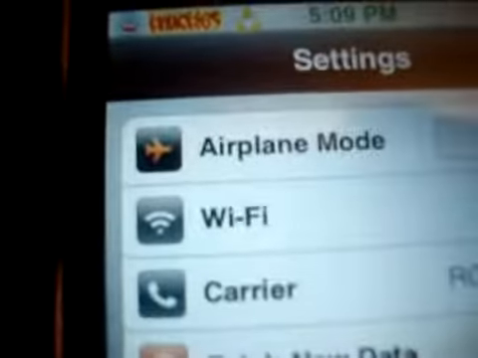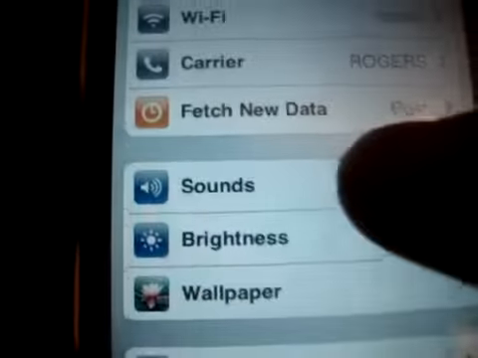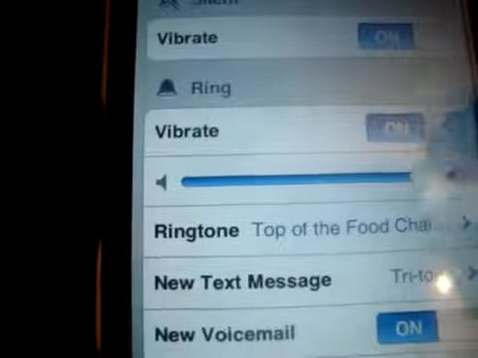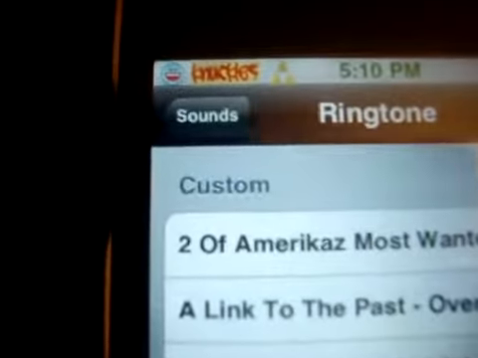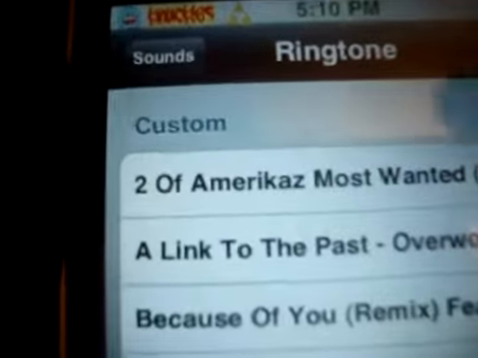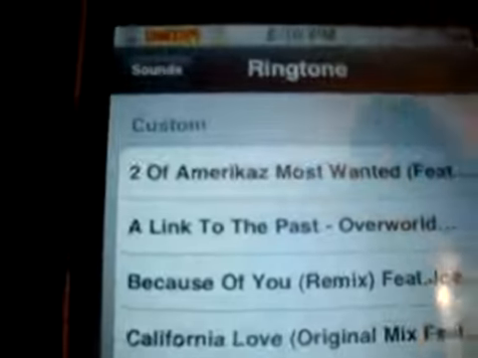Then what you're going to do is go to your iPhone. Go to Settings, then Sounds, then Ringtones. You have a whole new section called Custom Ringtones, and as you can see, Two of America's Most Wanted is right at the top.